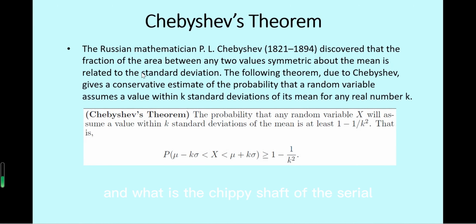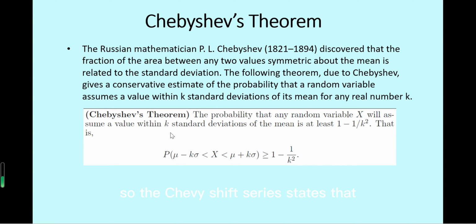And what is Chebyshev's theorem? The Russian mathematician Chebyshev discovered that the fraction of the area between any two values symmetric about the mean is related to the standard deviation. The theorem due to Chebyshev gives a conservative estimate of the probability that a random variable assumes a value within k standard deviations of its mean for any real number k.